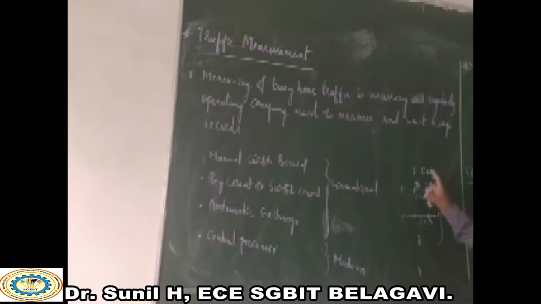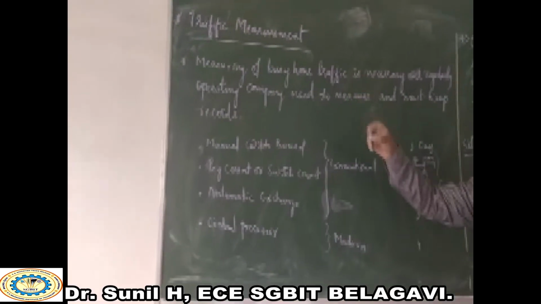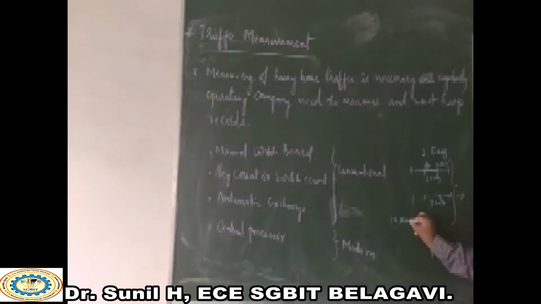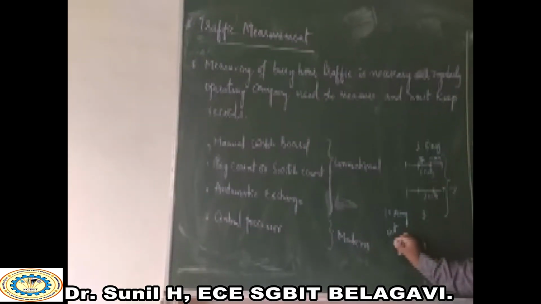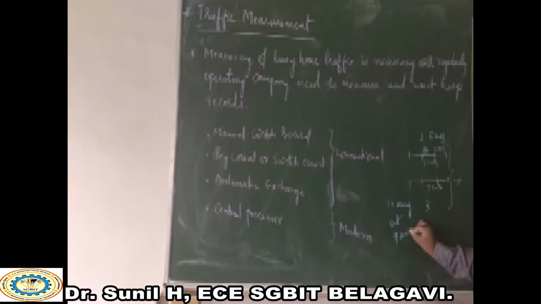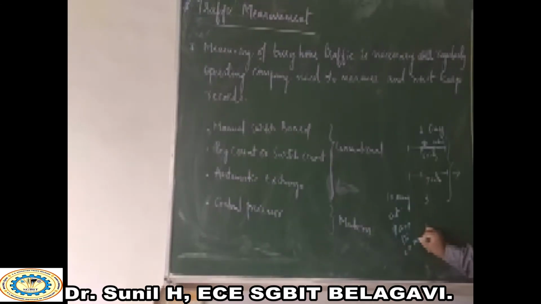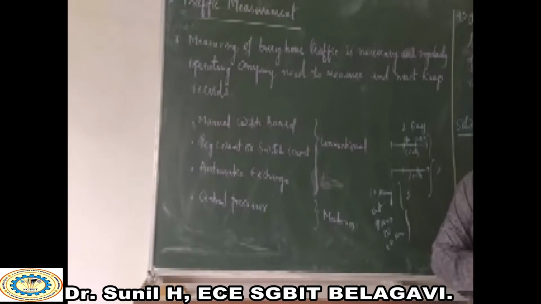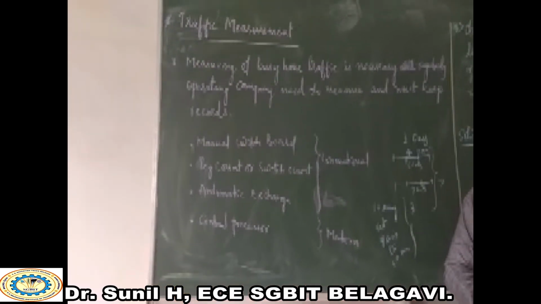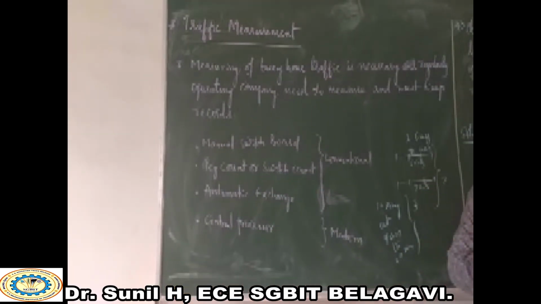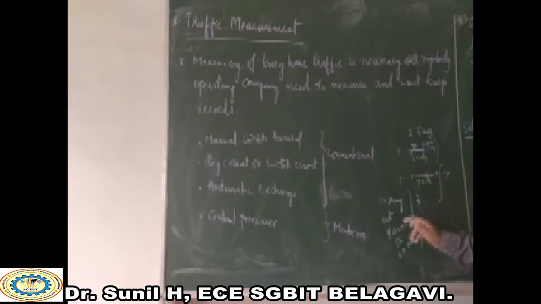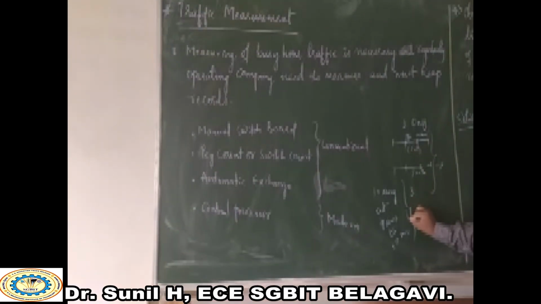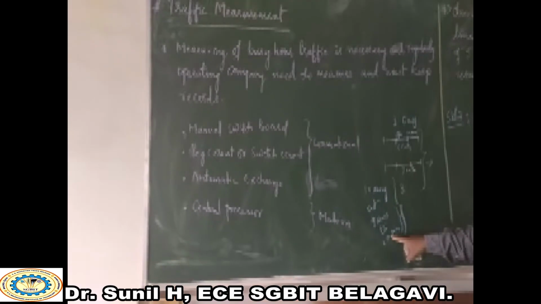Okay, if I want to calculate the traffic for 10 days at 9 AM to 10 AM, then I need to count each and every call. It may be an incoming call or an outgoing call. We need to combine these two kinds of calls and count them at this time, 9 AM to 10 AM.